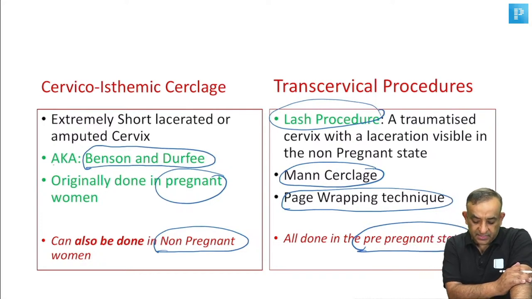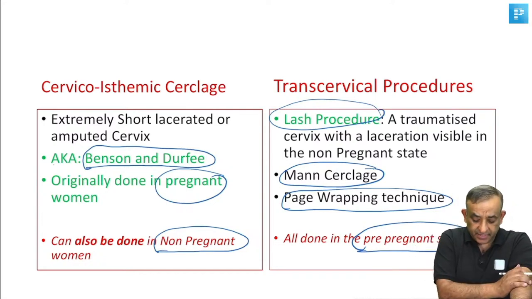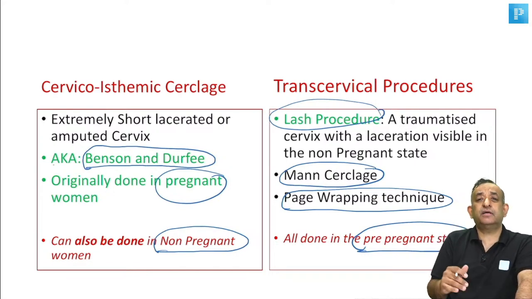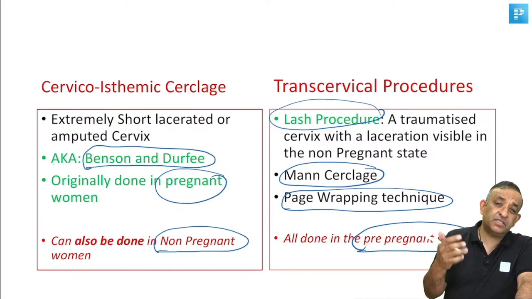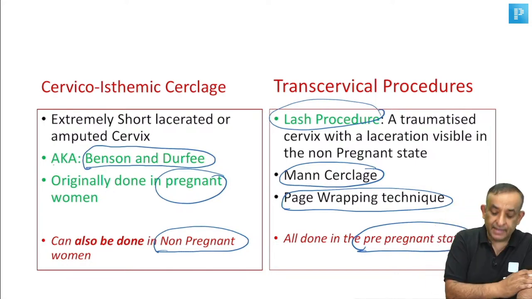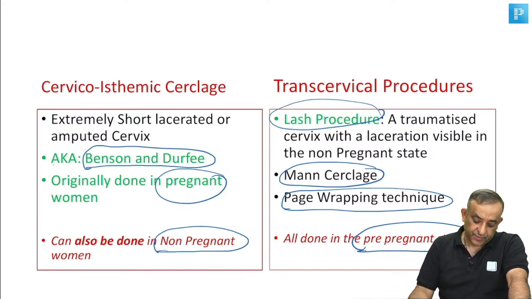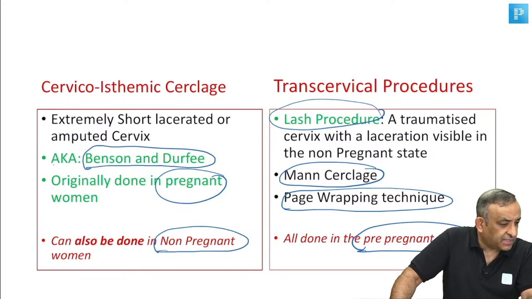Yes, this one, Benson and Durfee, I've done only one in my life. It's a very complicated thing. I did not do it in pregnancy because we had to open the vagina and go very high, at the level of the descending uterine artery. Cervicoisthmic cerclage is very high. So that's why it was a very difficult procedure, and we did it in a non-pregnant woman. Benson and Durfee, right? So yes, a lot of new names, guys.